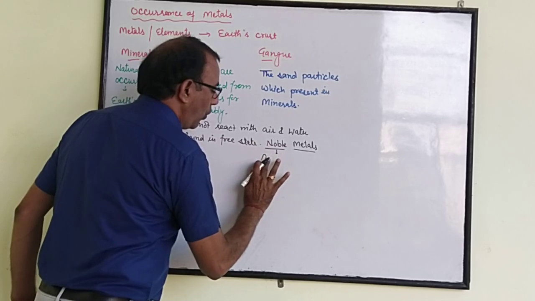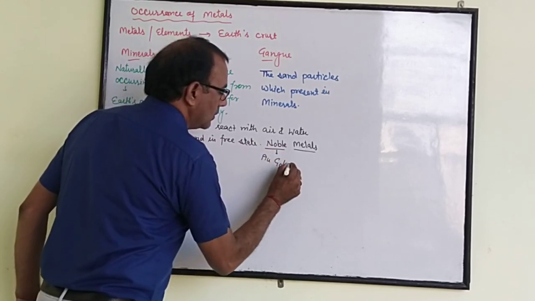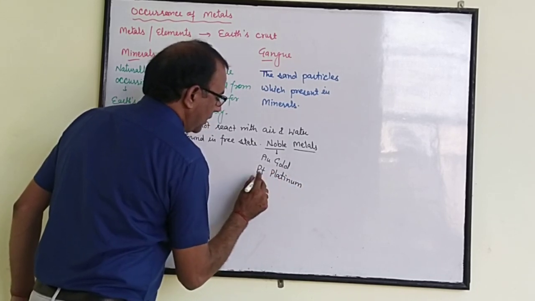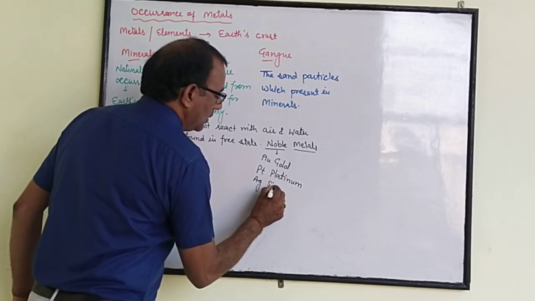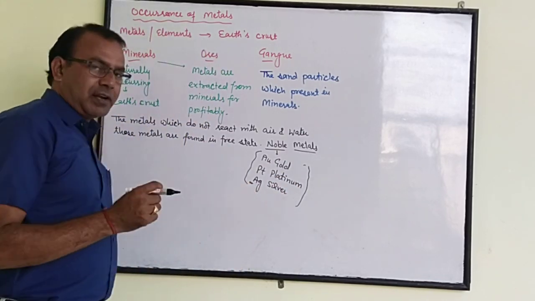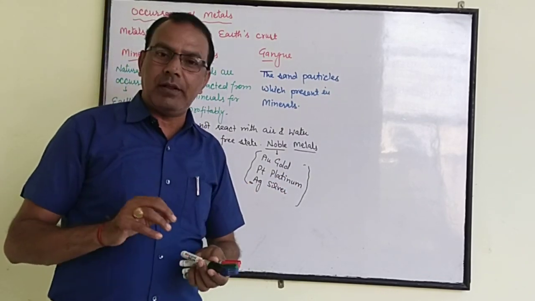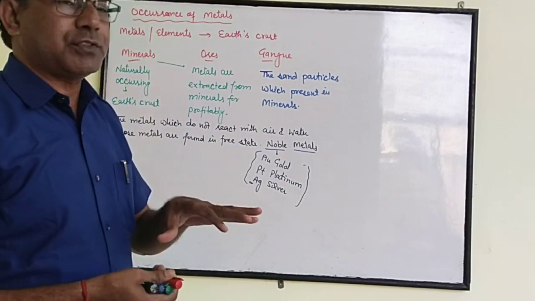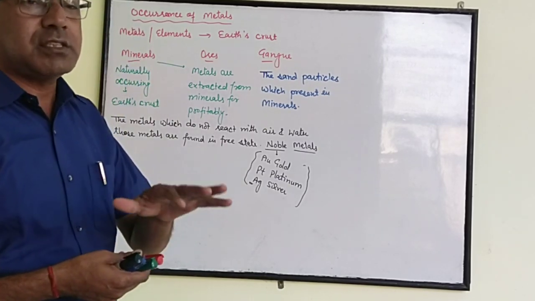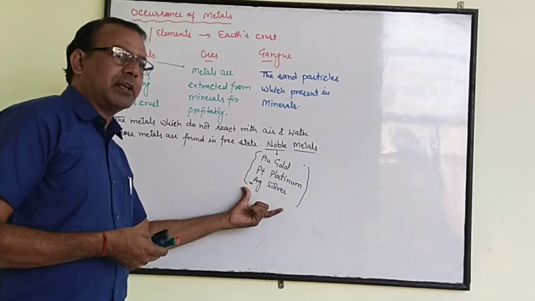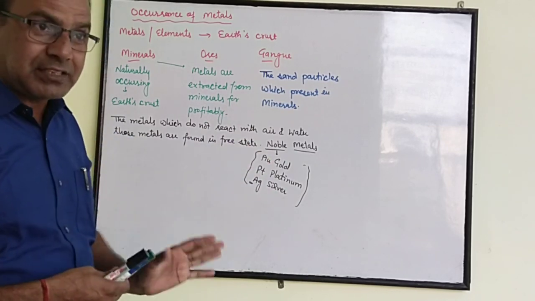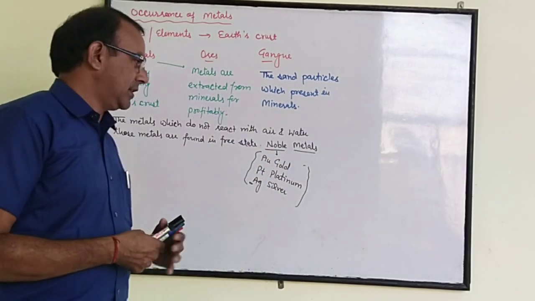For example, gold, platinum and silver, Ag. But we have already discussed that silver reacts with sulfur and may produce silver sulfide. The jewelry of silver sometimes becomes black due to the deposition of sulfur on the silver jewelry. So the silver becomes black. Otherwise, silver does not react with other substances. So they are found in free state as well as known as noble metals.